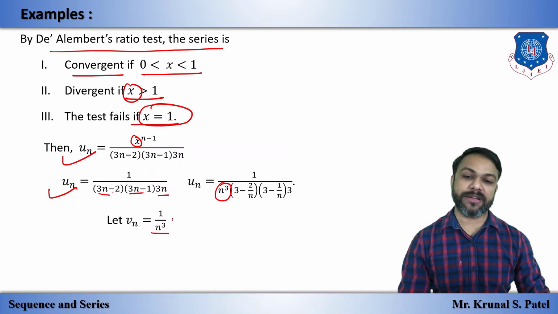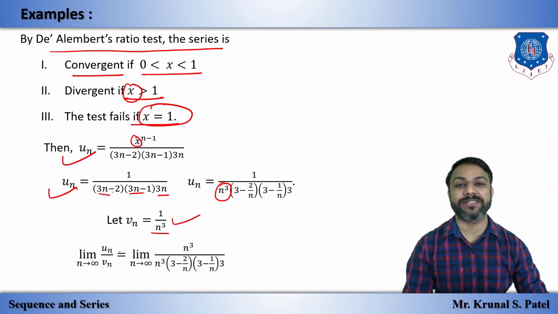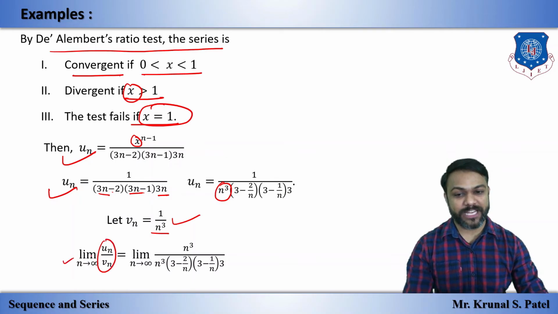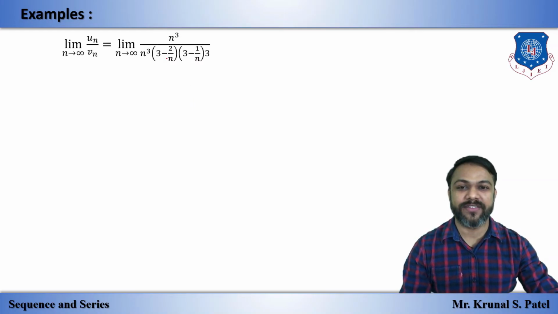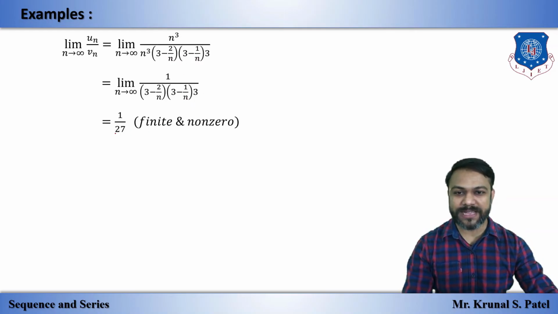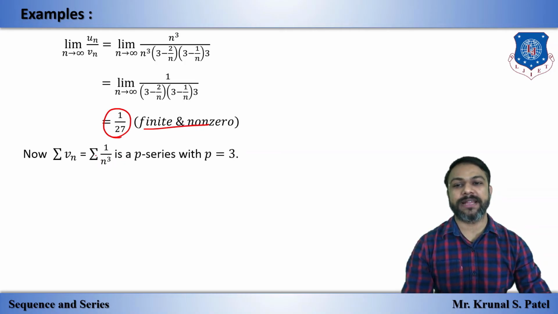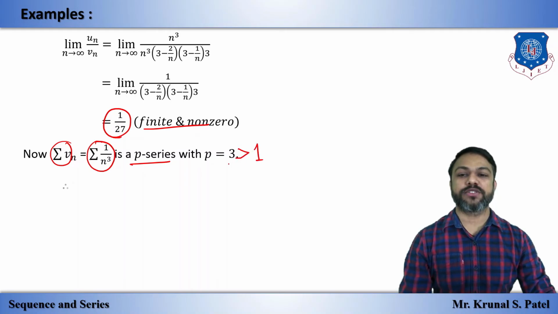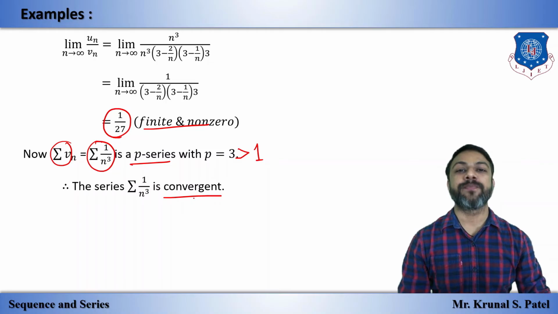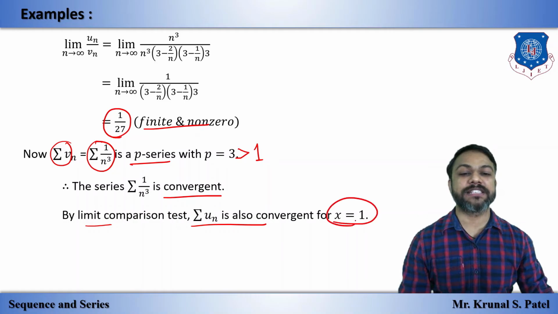Now we will check this by the P series test. Before that, we have to check the limit comparison, that means the limit of the ratio of un by Vn, and it should be non-zero finite. Is it non-zero finite or not? Yes, 1 by 27, which is finite and non-zero. So by limit comparison, Vn is a P series. By P series, n is equal to P, which is greater than 1. So sigma Vn is convergent, and by limit comparison, sigma un is also convergent for x equal to 1.